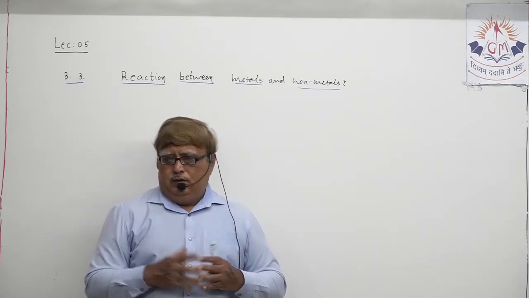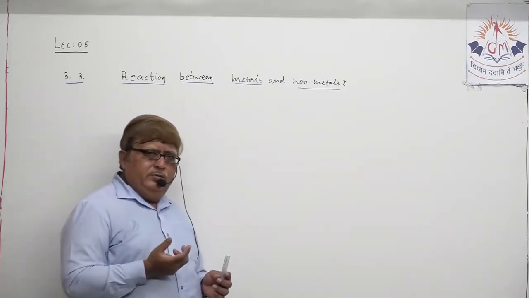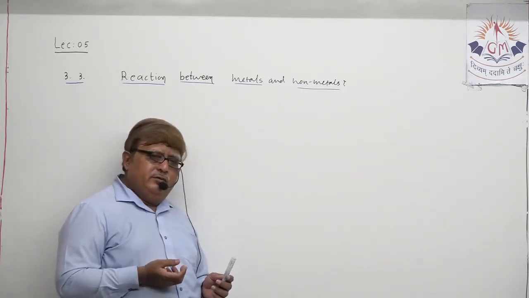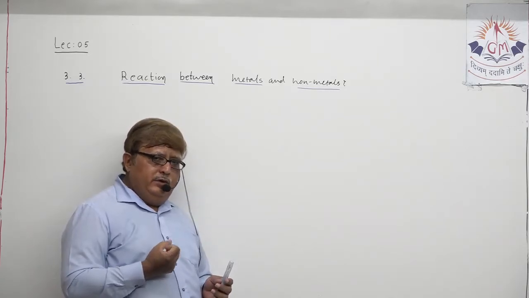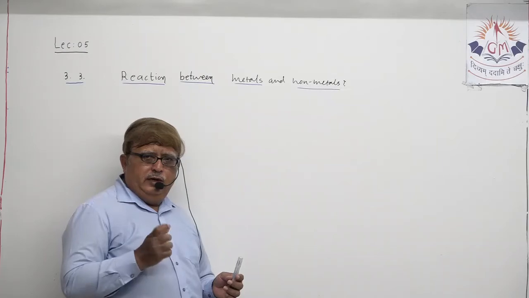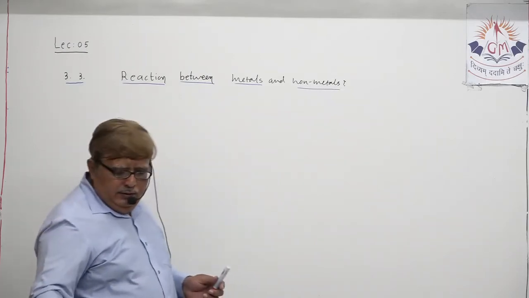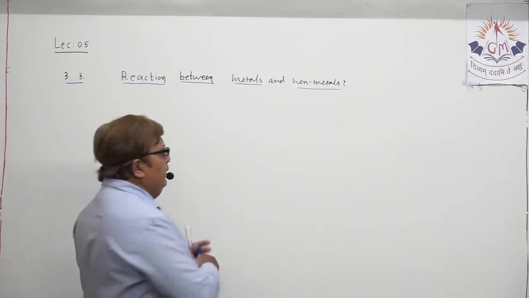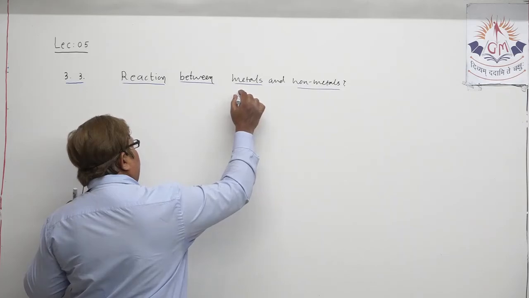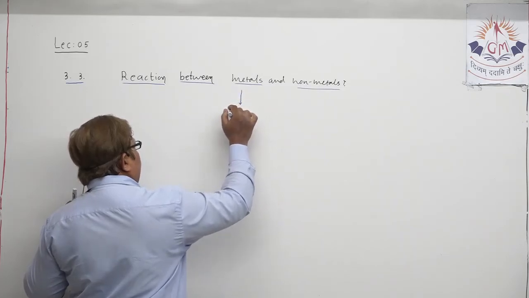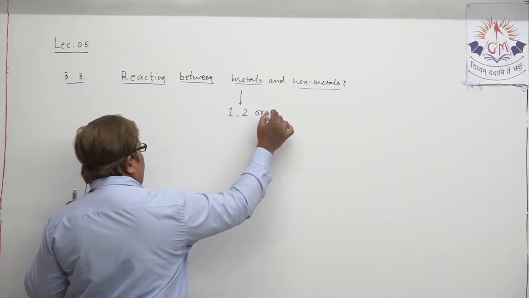Understand? Suppose somebody asks you a question, how many electrons can be in the outermost orbit of a metal, can you answer me? Generally, metals have how many electrons in their outermost orbit? 1, 2 or 3.